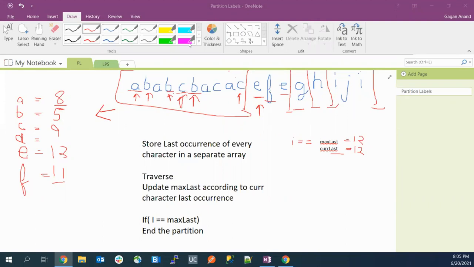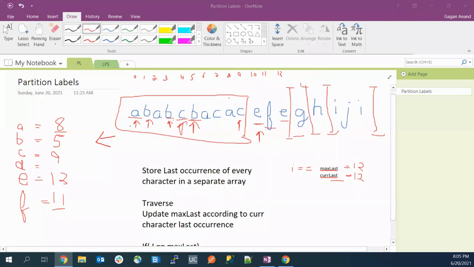Yeah, Aditya. While we are starting checking for the first partition, it will obviously start from the 0 index because we cannot leave any character behind. We have to cover all the characters. Gaurav, I can show you the code here, but I guess for others it's better they try it themselves.